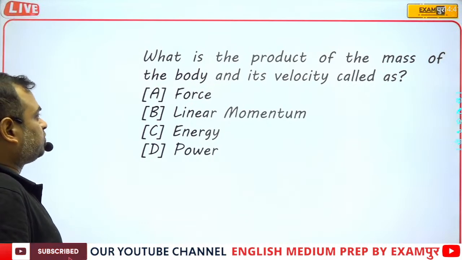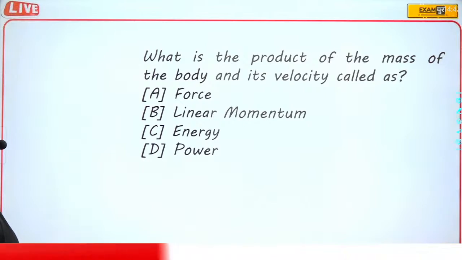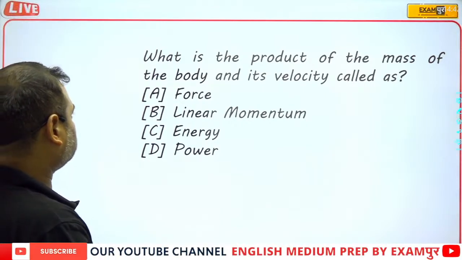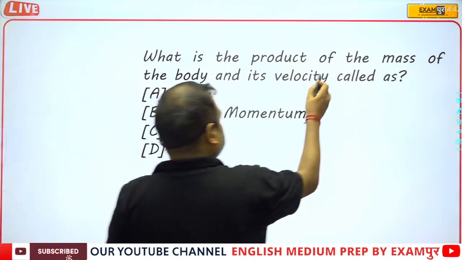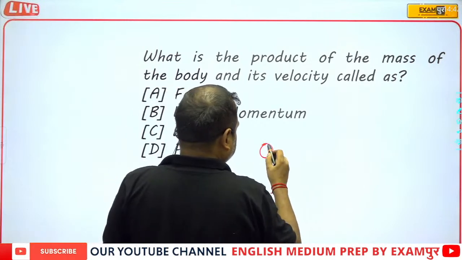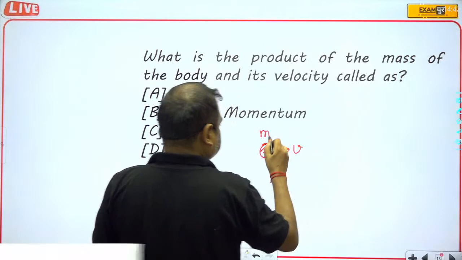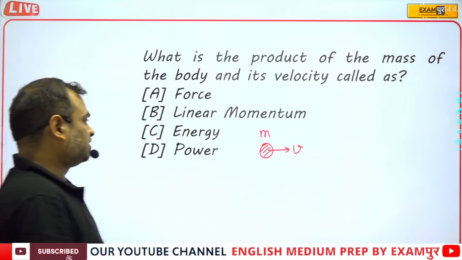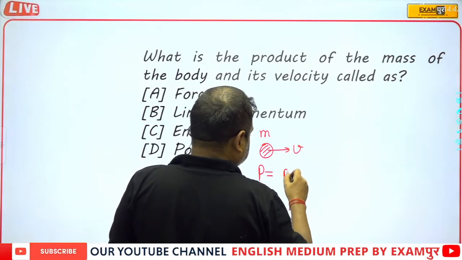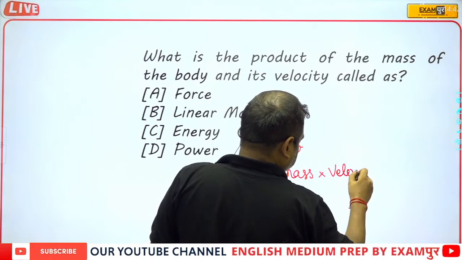What is the product of the mass of the body and its velocity called? Obviously I have already told that if a body is moving continuously with velocity v, and suppose the mass of the body is m, then we will call it linear momentum.